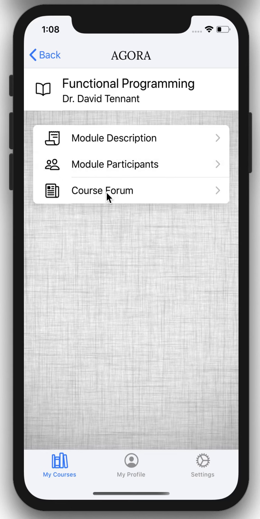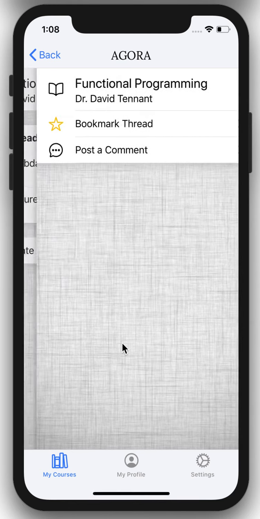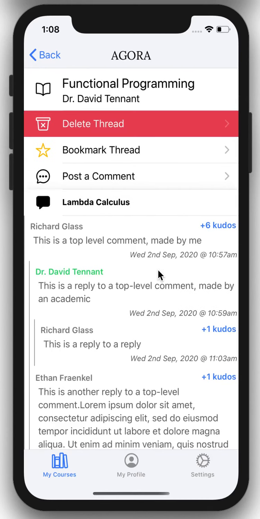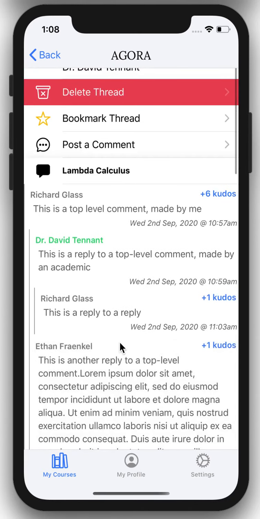And then we can see the course forum, which is a forum for the specific course. Here we can see any active threads. We've got one called Lambda Calculus, one Lecture 1 discussion. If we click here, we can see all the comments in this thread with either top level comments or replies to top level comments indicated by this here.